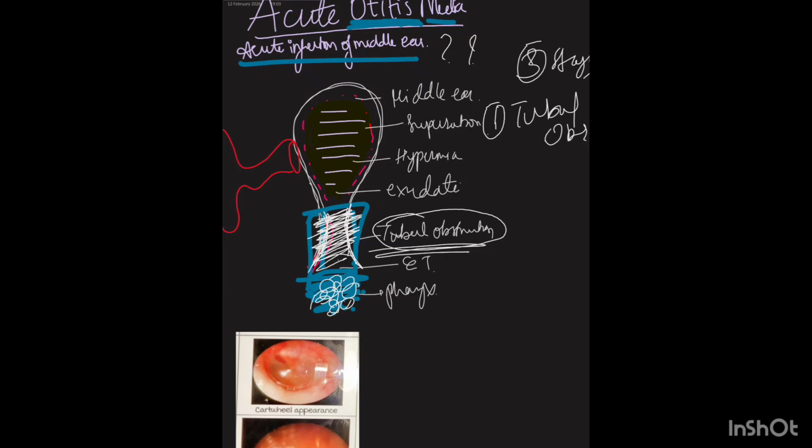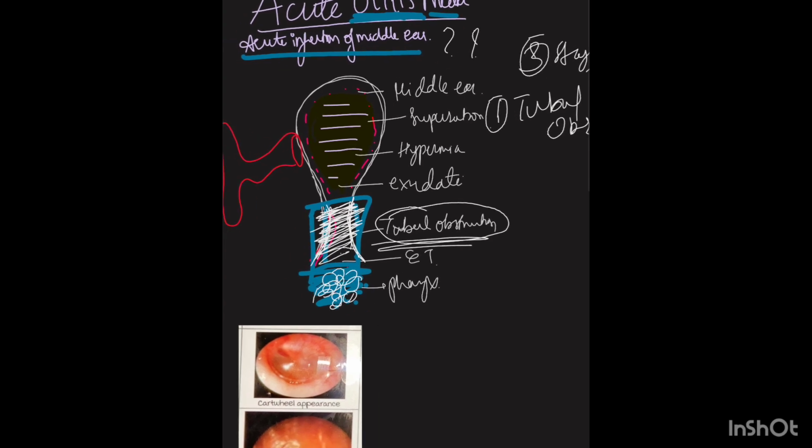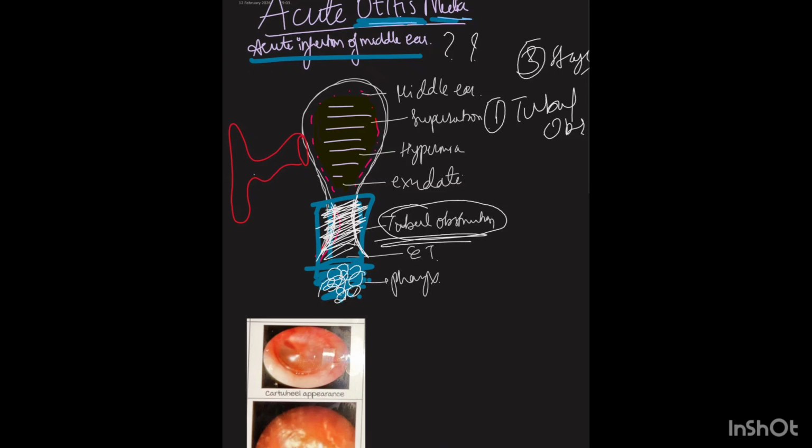So let's learn about acute otitis media. What is acute otitis media? You know what is otitis? Otitis is the infection, media, infection of the middle ear. So now the question is, where does this infection come from? Does it come from the external ear or from the internal ear or some other pathway?